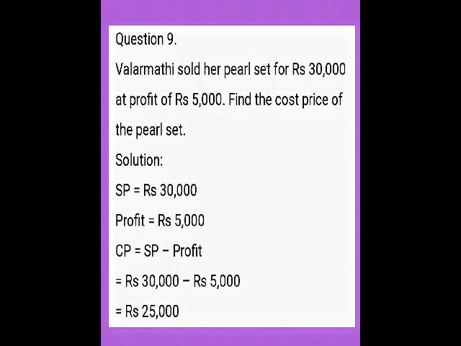The last question, question number 9. Valanmadi sold her pearl set for rupees 30,000 at a profit of rupees 5,000. Find the cost price of the pearl set. Here we have a selling price and profit. We want to find the cost price. So selling price is equal to rupees 30,000. Profit is equal to rupees 5,000. So cost price is equal to selling price minus profit, which is equal to 30,000 minus 5,000. That is equal to rupees 25,000. So cost price for the pearl set is rupees 25,000.